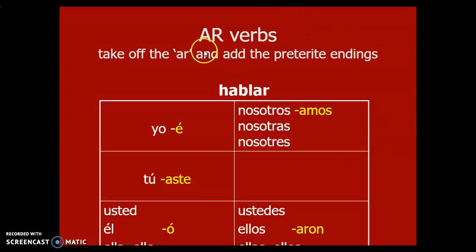First, to conjugate AR verbs, you have to take off the AR and then add the preterite endings. The endings for the preterite are é, aste, ó, amos, and aron.